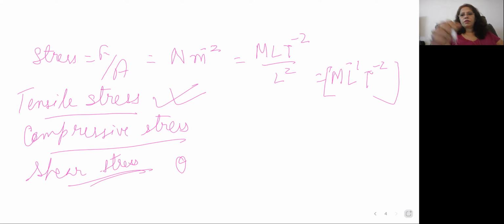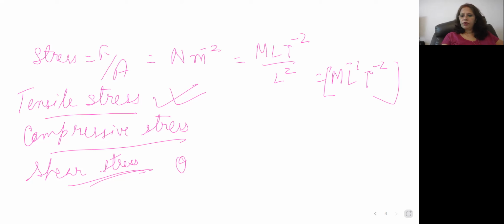See, if I'm taking this body over here, once more I will explain you. If I'm taking a body over here and I'm not changing its length and I'm not changing its volume also, only what I'm doing, I'm changing its position. See, in this manner. Fine. So this angle is changing. So this is your shear stress.